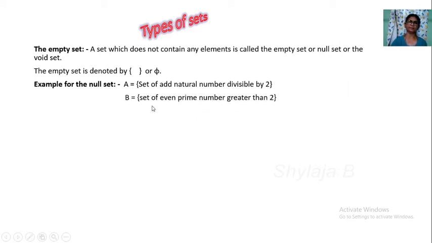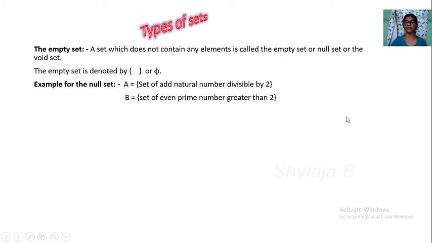Second example, set of even prime number greater than 2. Prime number means what? The number divisible by only 1 and itself. Those numbers are called prime numbers. The 2 is the only even prime number.